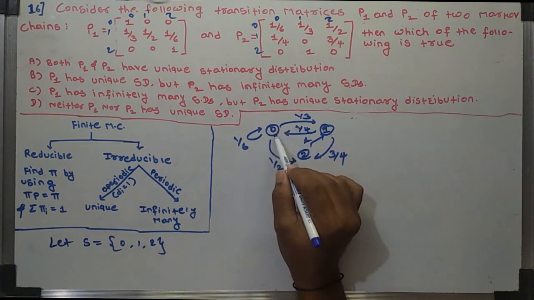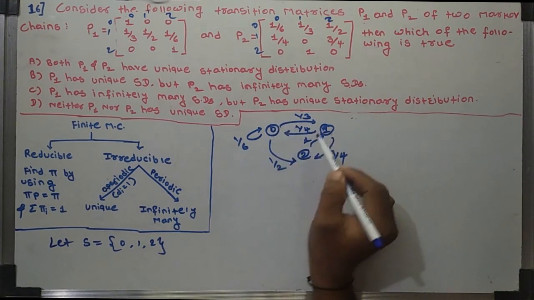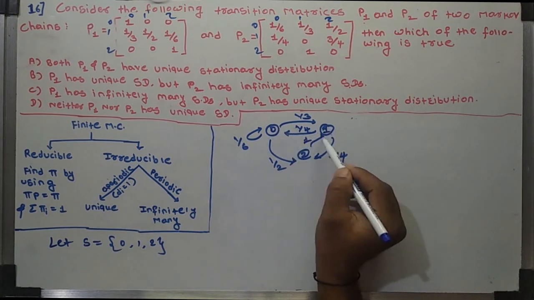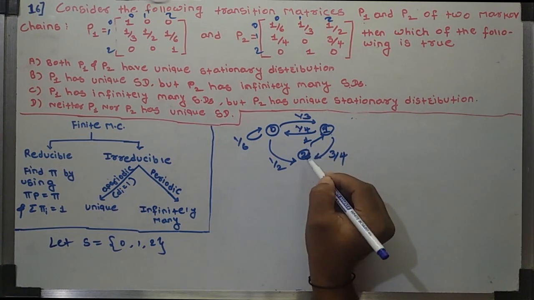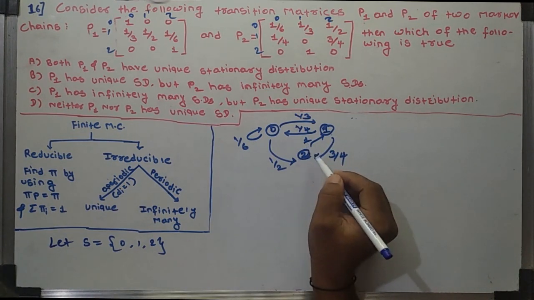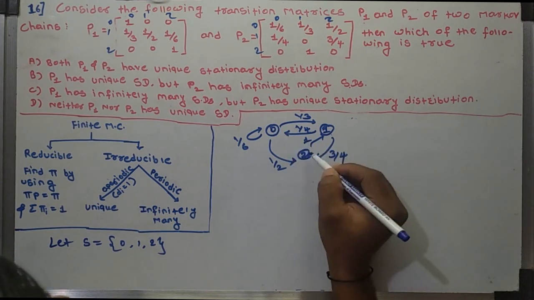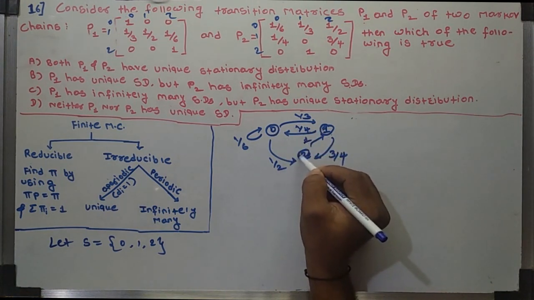Here we go from 0 to 1, also we go from 0 to 2. We go from 1 to 0, also from 1 to 2. From state 2, we can go to 1. So we go from 2 to 1 and 1 to 0, that is, we go from 2 to 0.